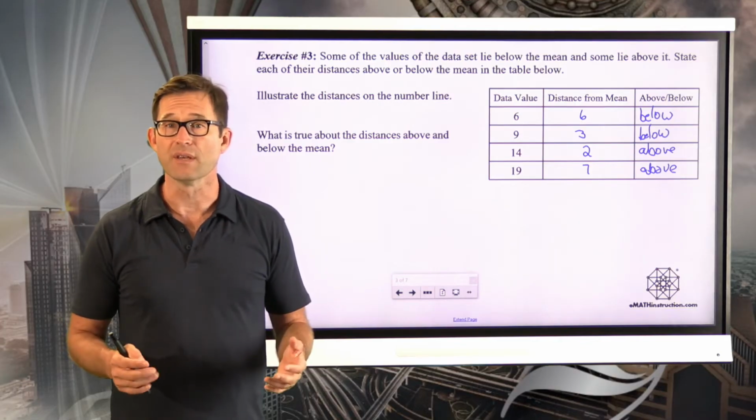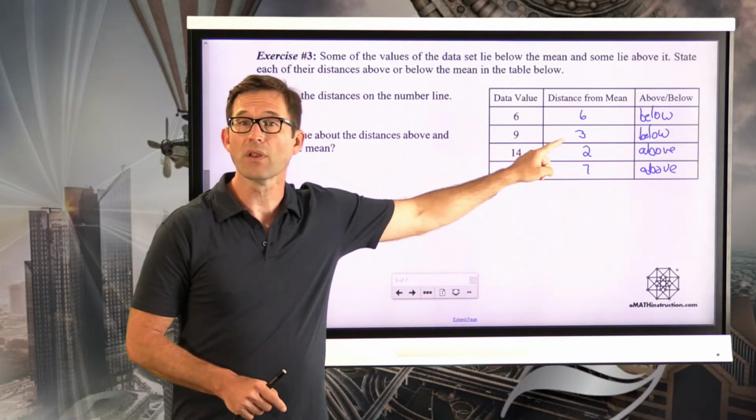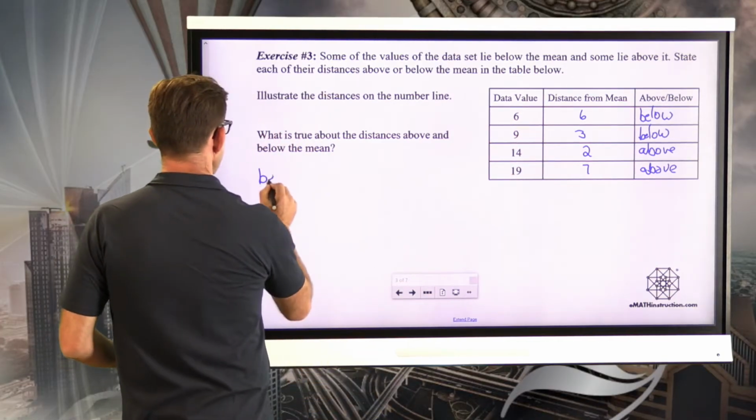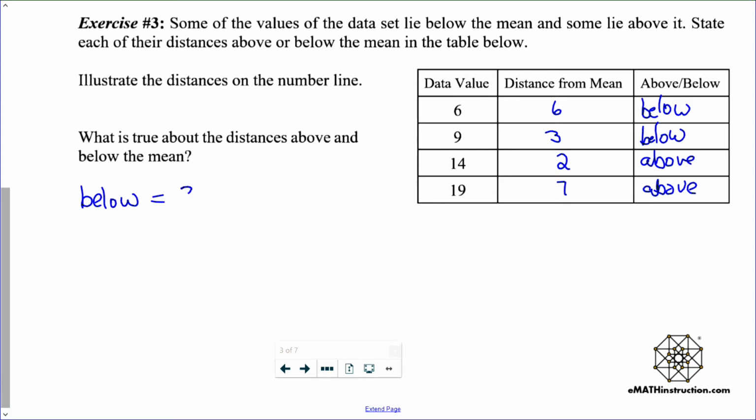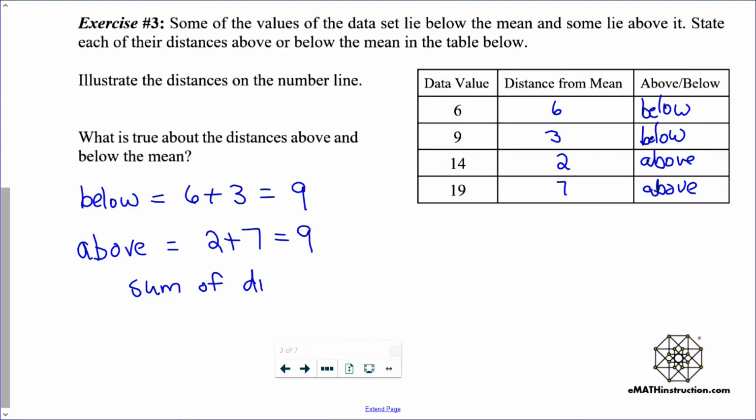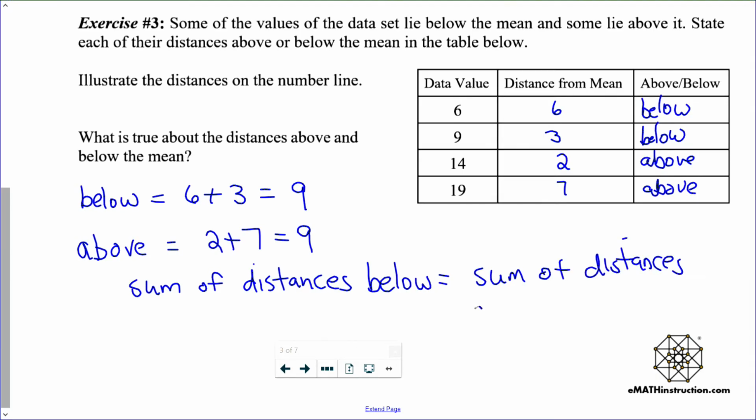Well, what I'm hoping that you see is that if I sum the distances below the mean, that's going to be equal to my 6 plus 3, which is 9 units. And if I look at my distances above the mean, that's going to be 2 plus 7, that's 9 units. The sum of distances below equals the sum of distances above.